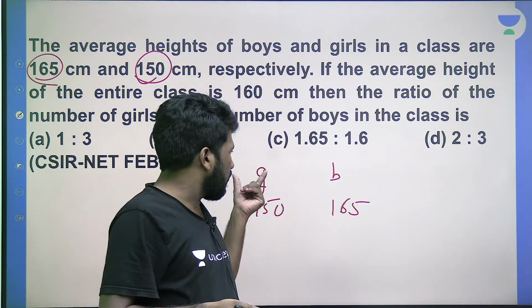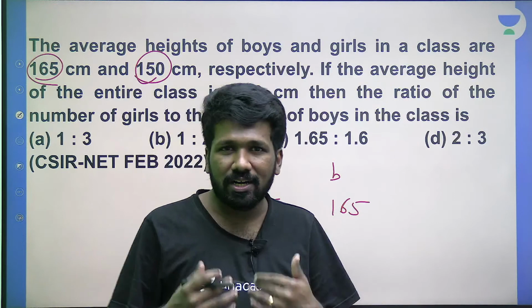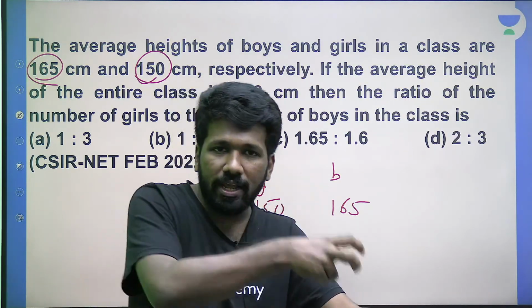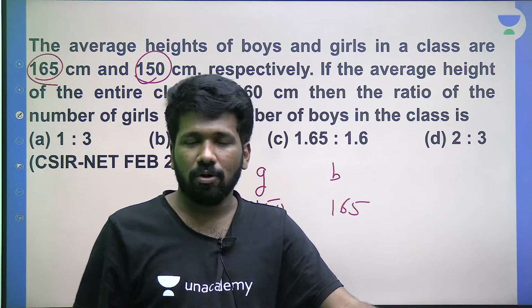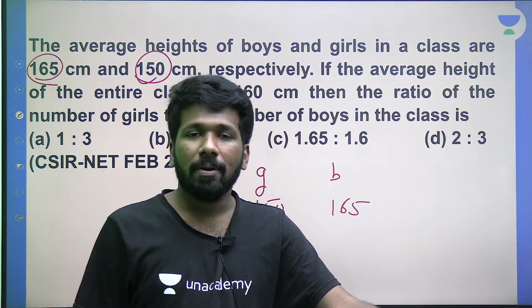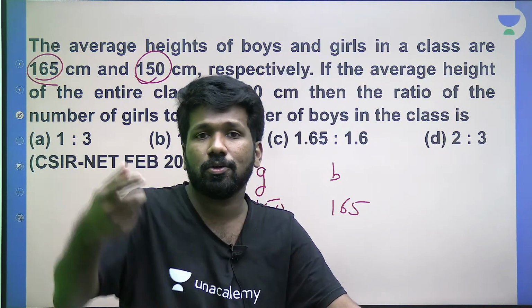The number of girls and number of boys you can consider as a mixture, na? Because it can be 10 boys, 10 girls. That proportion is 1:1, or that ratio is 1:1. But it can be 5 girls and 10 boys. That is 5:10, that is 1:2 proportion.